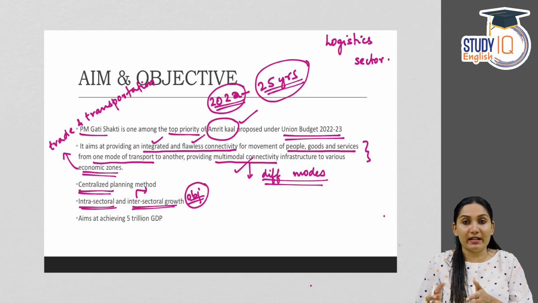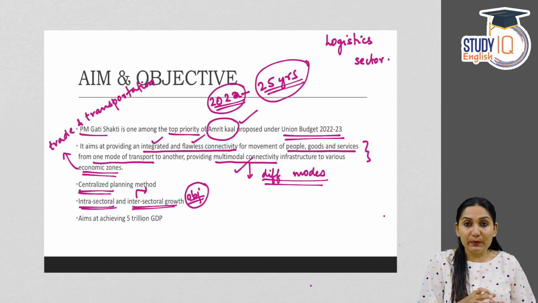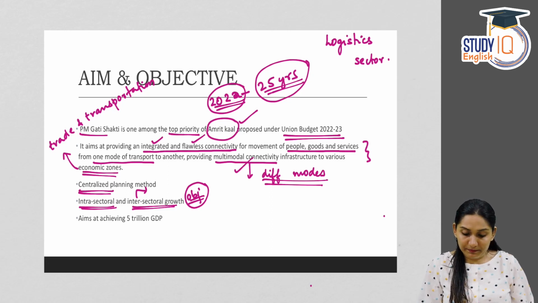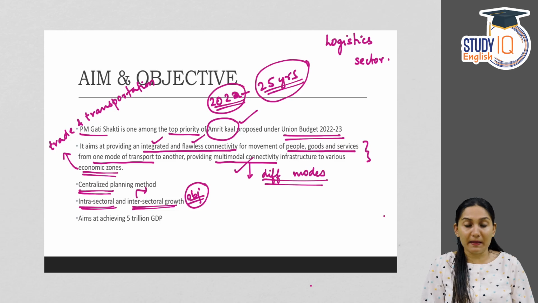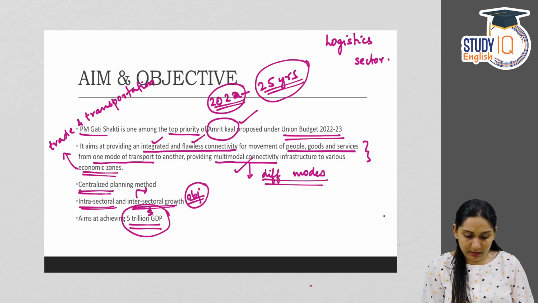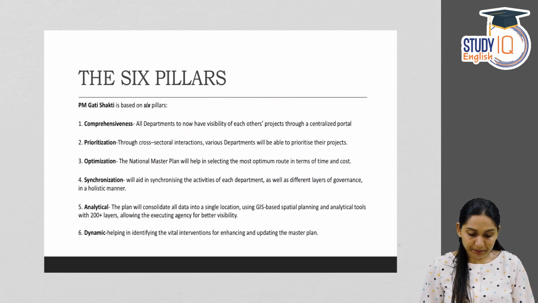Intra-sectoral means between different sectors. Inter-sectoral between the same sector, different factors within the same sector. And it aims at achieving $5 trillion of GDP. So $5 trillion GDP is the target of the government as well. So PM Gati Shakti will help in achieving this target of $5 trillion GDP.